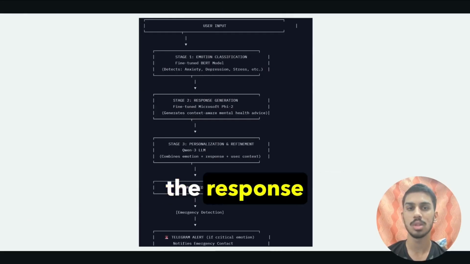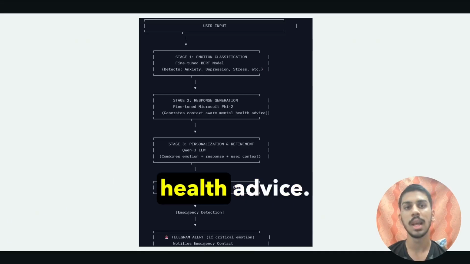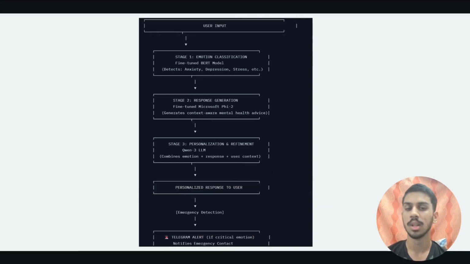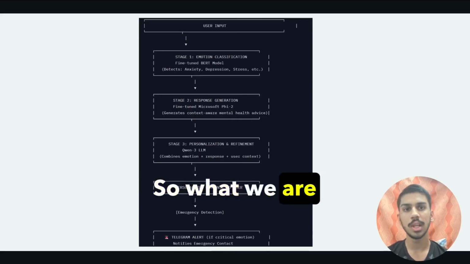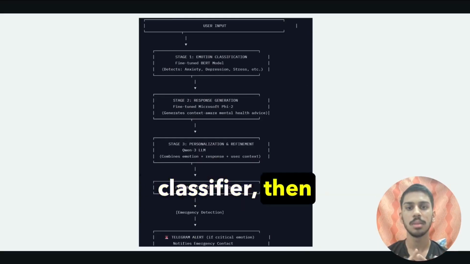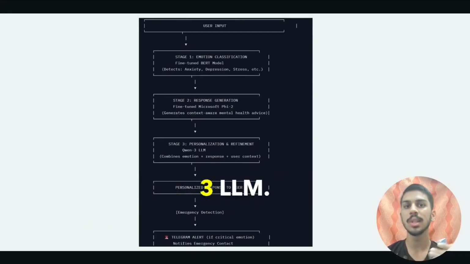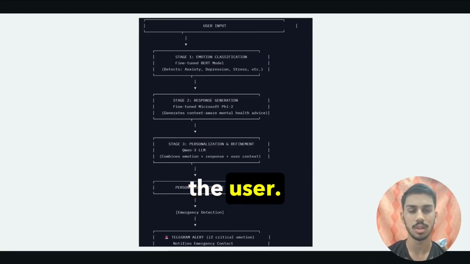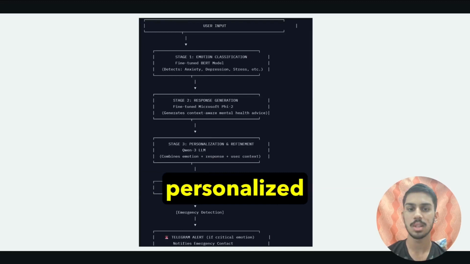Second backbone is the response generator Microsoft Phi-2 model. It generates context-aware mental health advice, and we have fine-tuned this Microsoft Phi-2 model on human conversation data. Third is the personalization and refinement, which is done by the Qwen 3 LLM. What we are technically doing is combining the output from the BERT classifier and Microsoft Phi-2, and along with these two, we also give the user input to the Qwen 3 LLM. So the LLM generates a more personalized and well-structured advice for the user. That is one of our uniquenesses in the SoulSync project, more personalized responses.